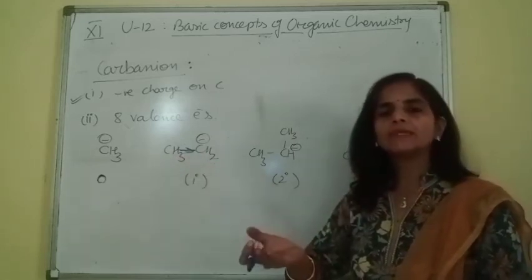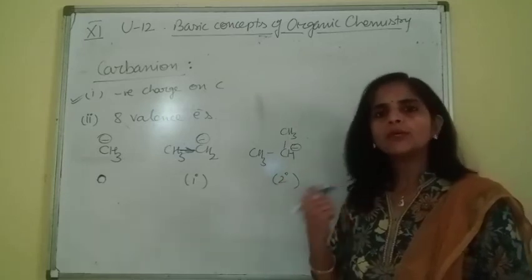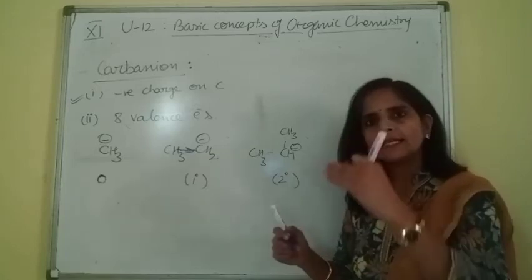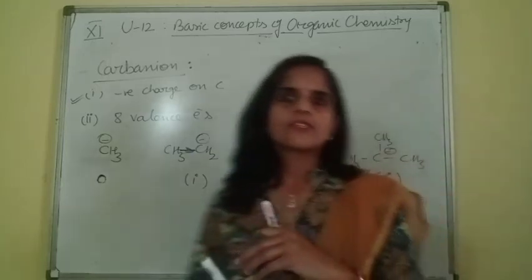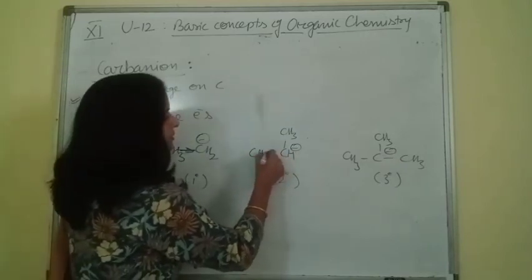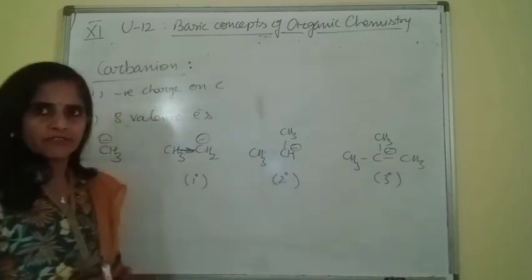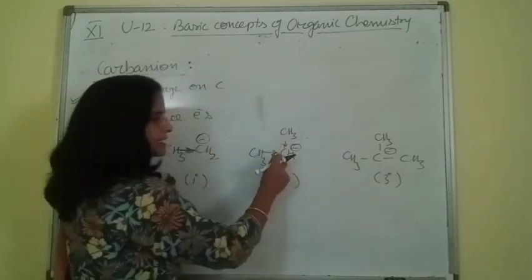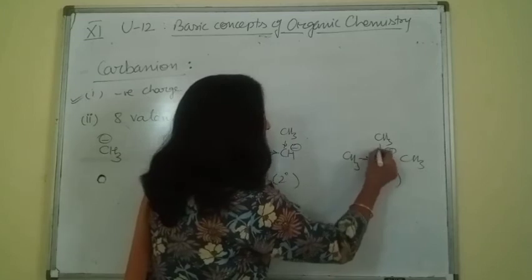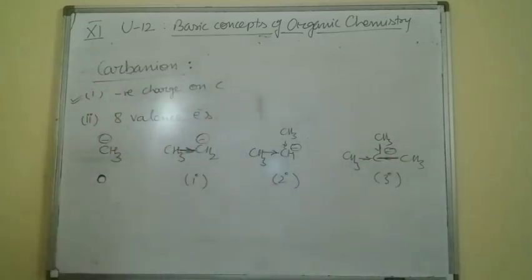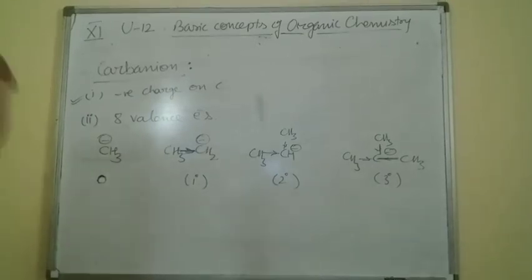The more the number of methyl groups, the more the donating effect, the more the charge density on carbon, the lesser the stability. So on increasing the number of methyl groups, because electrons are shifted towards this side, it will increase the charge density on carbon and decrease its stability. So this is the decreasing order of stability.